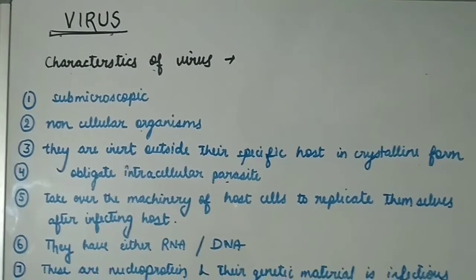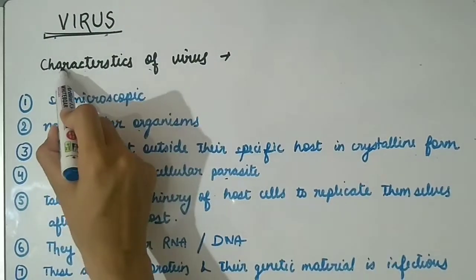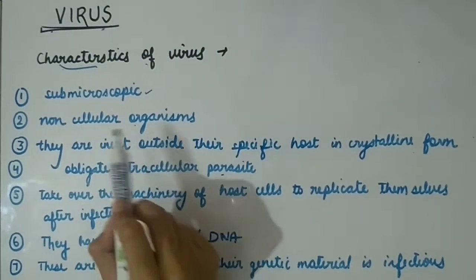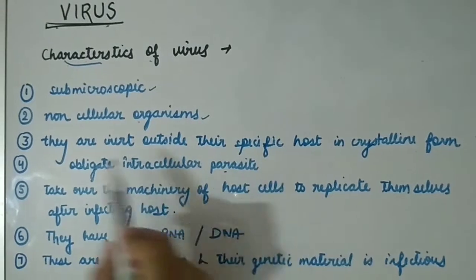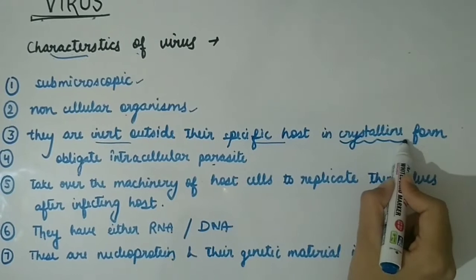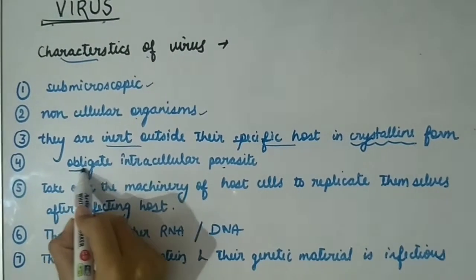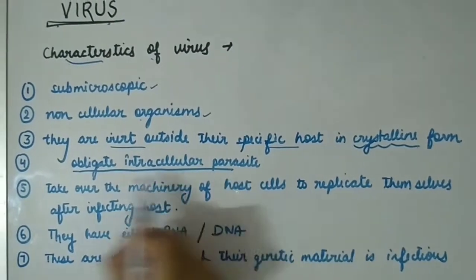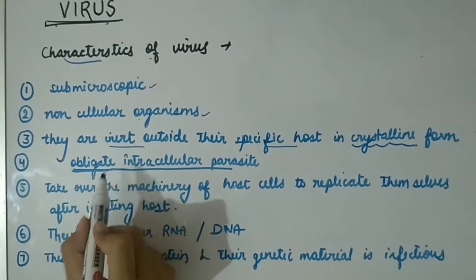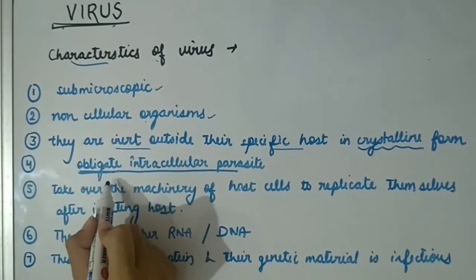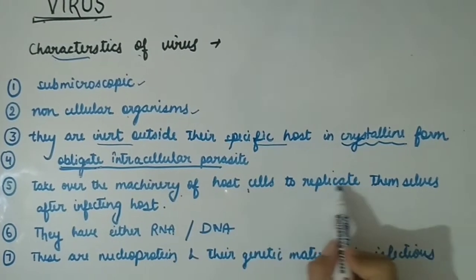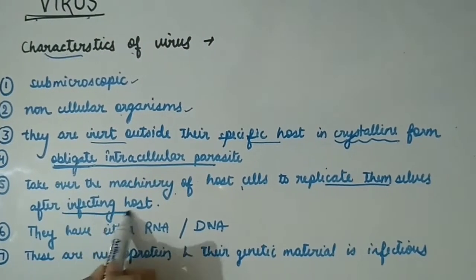About viruses, what is important for us is their characteristics. Viruses are submicroscopic. They are non-cellular organisms. They remain inert outside their specific host in crystalline form. Viruses are obligate intracellular parasites. Obligate means ज़िद्दी. वो पैरासाइट की बॉडी के अंदर ही जिंदा रह पाएंगे, बाहर नहीं. They take over the machinery of host cells to replicate themselves after infecting the host.